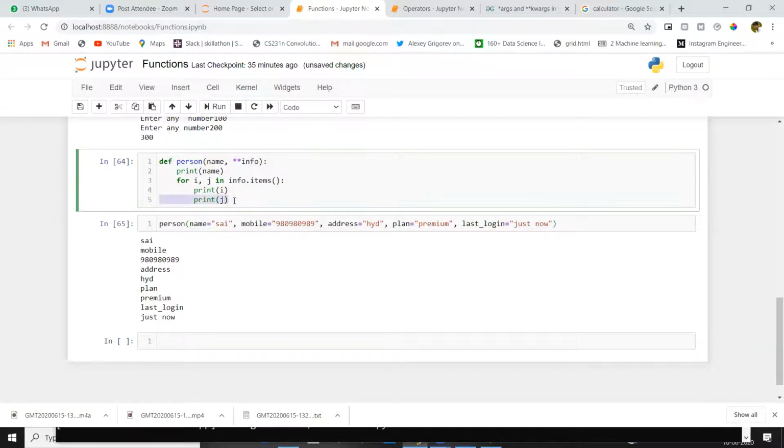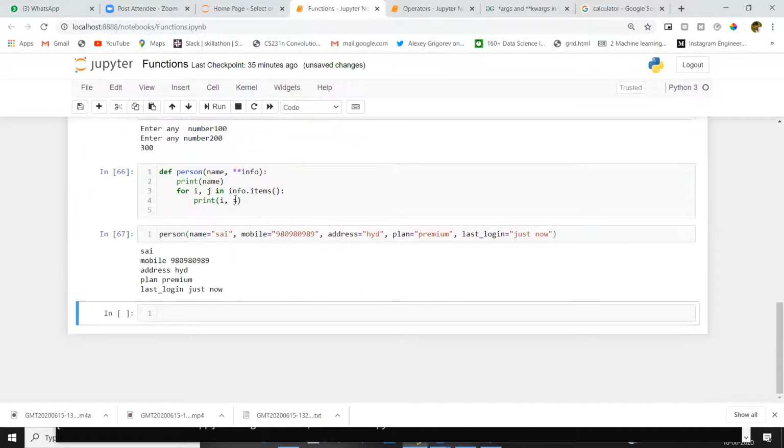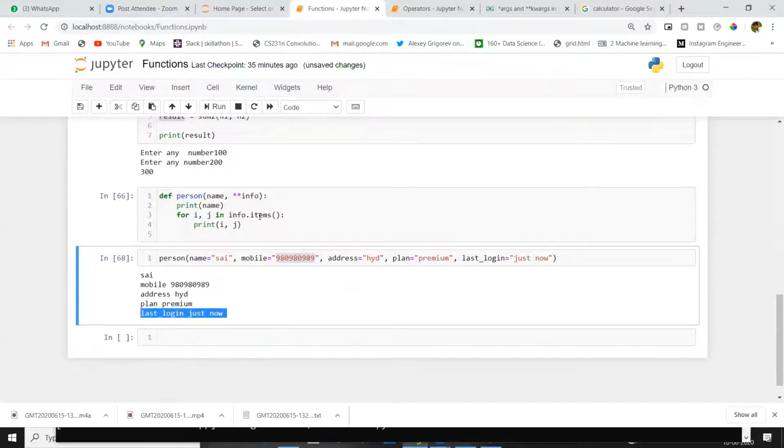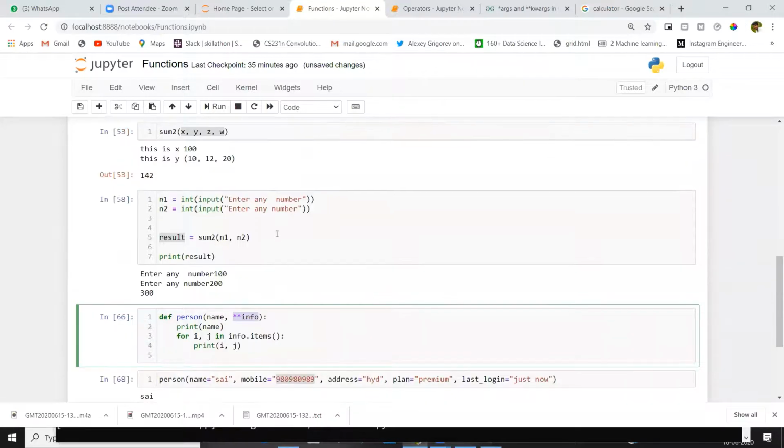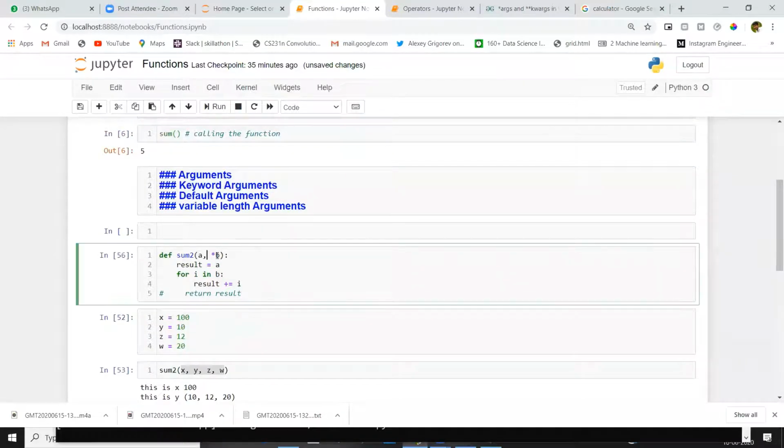I will print i comma j back to back. Yeah, we are getting key and value on the same line. Mobile number, address HYD, plan premium, last login just now. In this way, we accept a dictionary as an argument to the function. In this way, we can accept multiple arguments in a function.